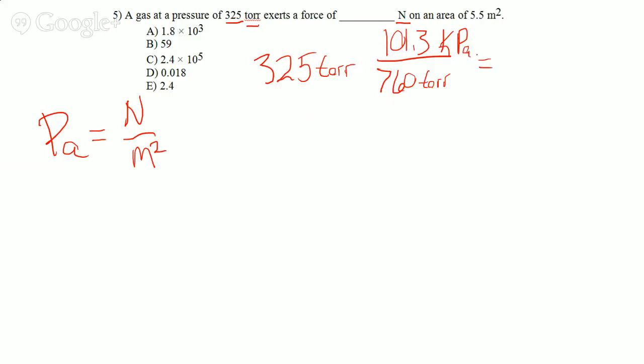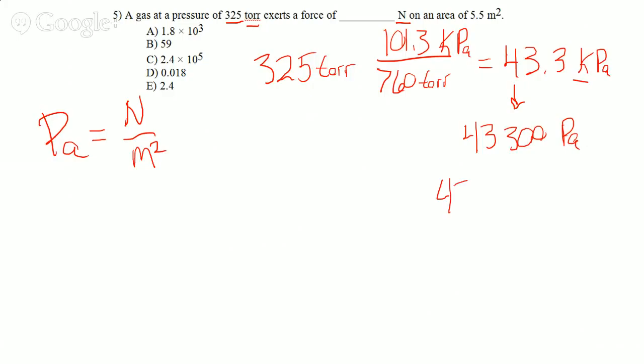So what do we get when we do that math? 43.3 kilopascals, kPa. So now why don't we convert that to just regular Pa? So kilo means 1,000, so we really have 43,300 pascals, which is the same thing as saying 43,300 newtons per meter squared.